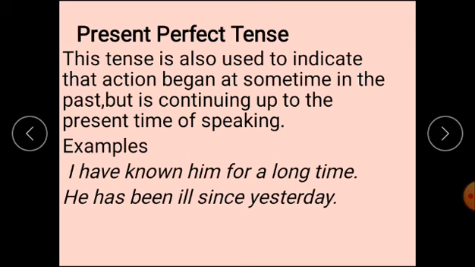This tense is also used to indicate that an action began at some time in the past but is continuing up to the present time of speaking. Example: I have known him for a long time. Means it started in the past, that person has been known from the past, and at the time of speaking also he knows him very well.